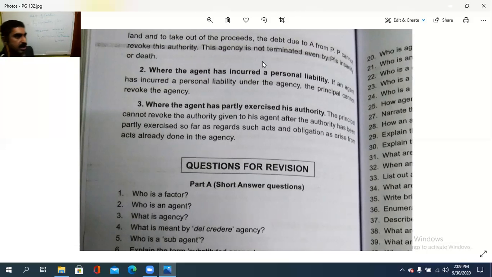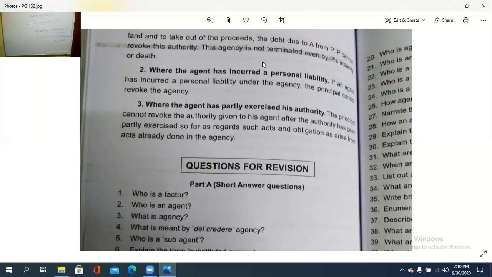Second is where the agent has incurred any personal liability to any of the persons involved, then in such a case also it cannot be revoked. And third is where the agent is partly exercising the authority vested with him, then in such a case also it cannot be revoked. All these cases, such agencies are called irrevocable agency, means cannot be cancelled. So that is irrevocable, means cannot be terminated or cancelled.